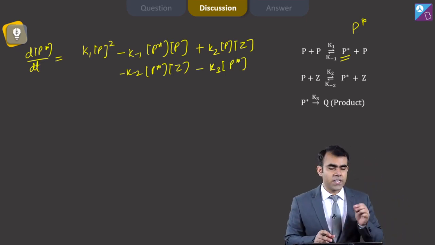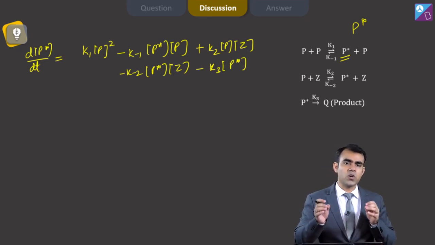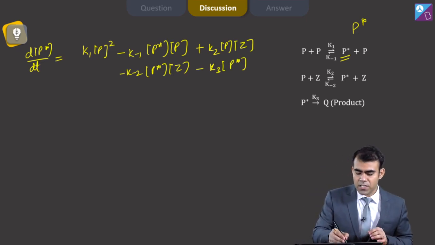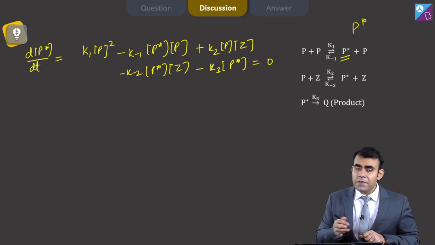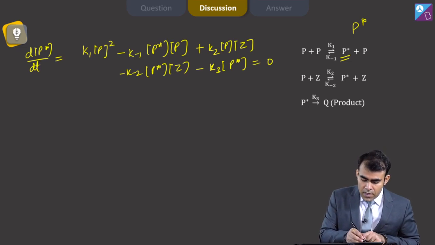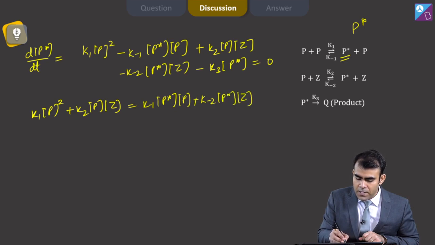And in a steady state approximation we say that dP star by dt, whatever be the substance on which we are applying it, is equal to 0. Now after that we can solve this. K1 P square plus K2 P Z equals K minus 1 P star P plus K minus 2 P star Z plus K3 P star.